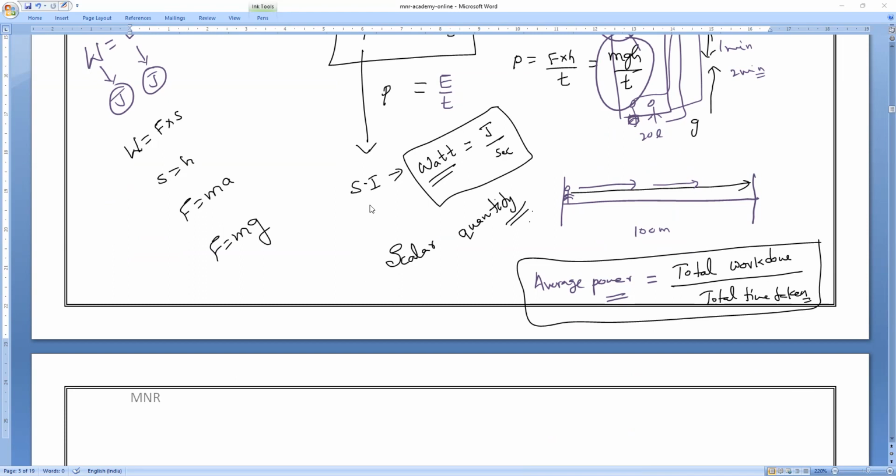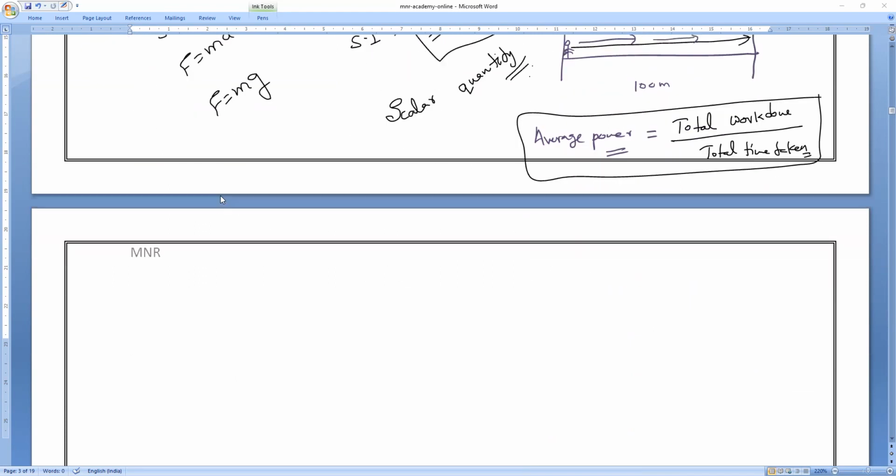Then from here, the average power and the other formulas of power, all these things we'll discuss tomorrow. And what are the units? And what are the practical units of power? Okay. And then other things, like the commercial unit of energy. That is all we'll discuss. That's all, then this concept will be over. So mostly tomorrow we'll finish this. And then for 2-3 days we'll practice the numericals and other exercises. And then after that we have to concentrate on the next chapter.